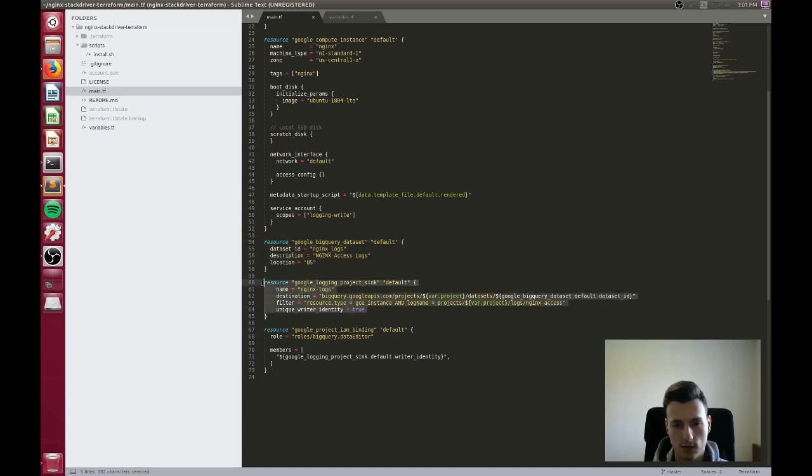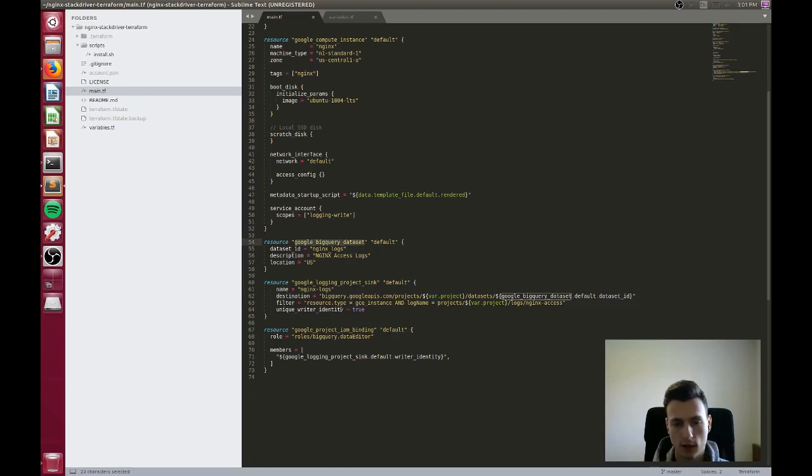And then here I'm defining the resource for the logging project sync. So we're going to name that NGINX-logs as well, and we're just going to define a destination, and this destination makes sure that it actually goes to BigQuery, which is this long string right here. Just make sure it's in the right project and it references the data set from above here.